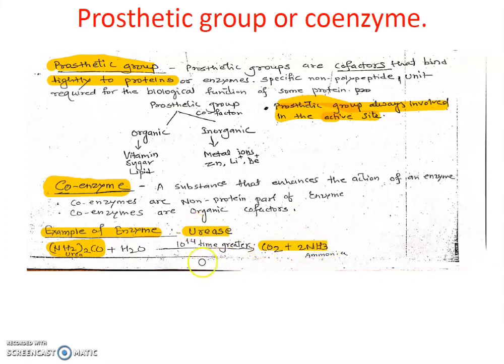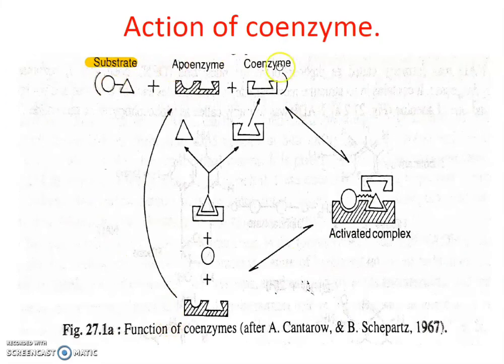So this is urea, and how much did it increase? Say 10 raised to 14 times greater rate. So millions of times greater rate due to the enzyme's activity. So enzymes increase the rate of chemical reaction. So how do coenzymes work? This is the substrate, this is the apoenzyme, the protein part of the enzyme, plus this is the coenzyme. What are coenzymes required for?